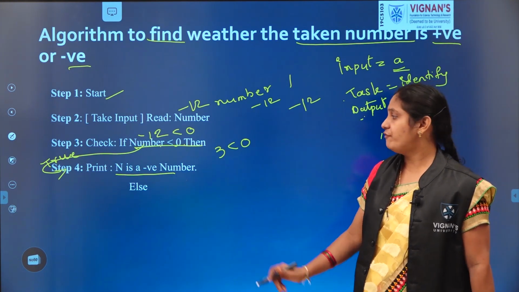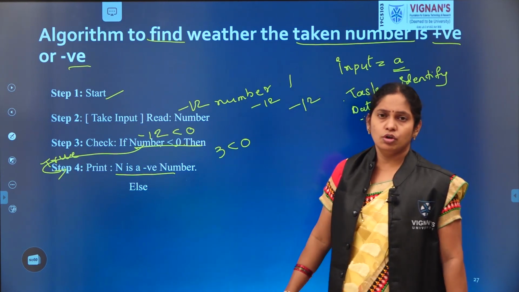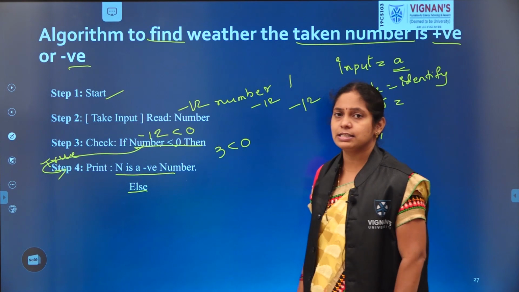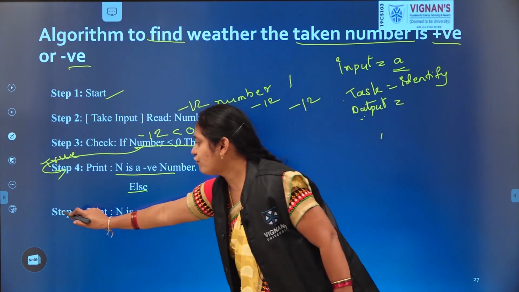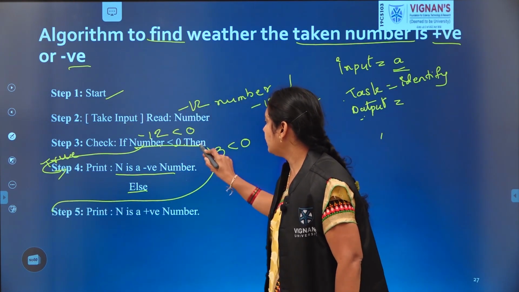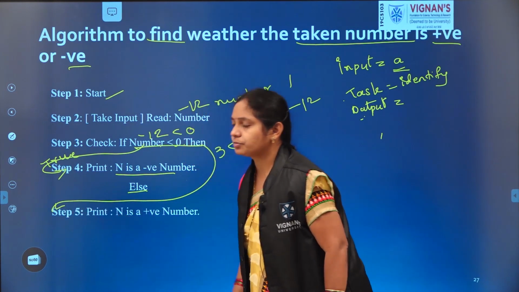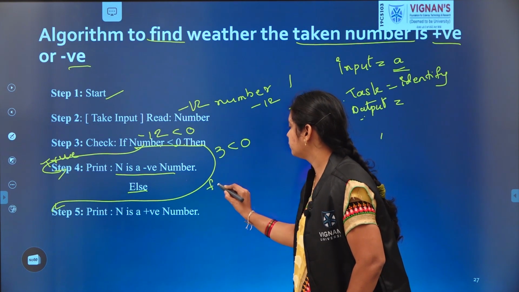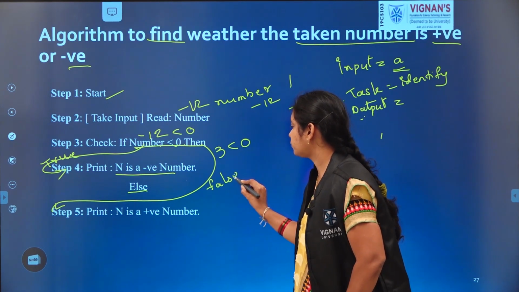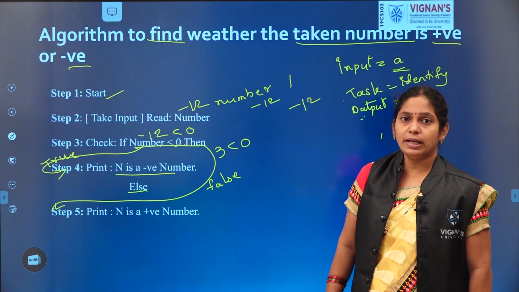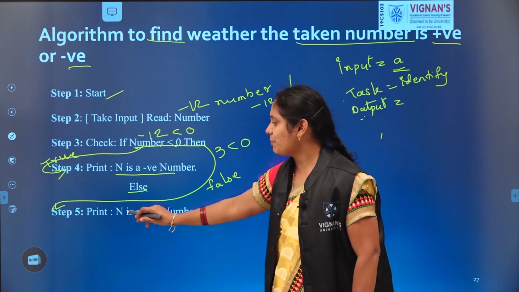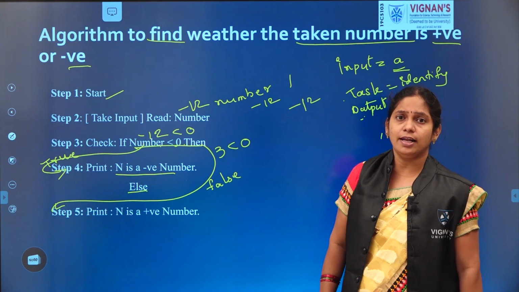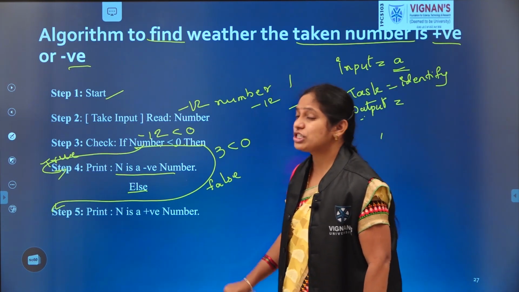If it is true, then only it comes to step 4. If the condition is false, means else, it comes to step 5. When the condition is false, then it comes to step 5. In step 5, what we are telling is: print that number as a positive number.